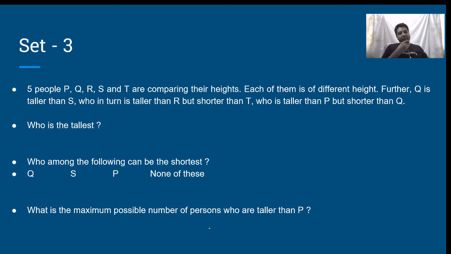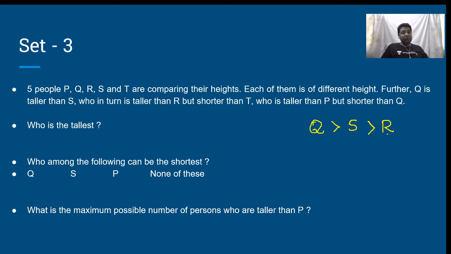He says there are 5 people P, Q, R, S and T who are comparing their heights. Each of them is of different height. Further, Q is taller than S, S who in turn is taller than R, but shorter than T. Please understand, S is less than T can be written as T is greater than S.